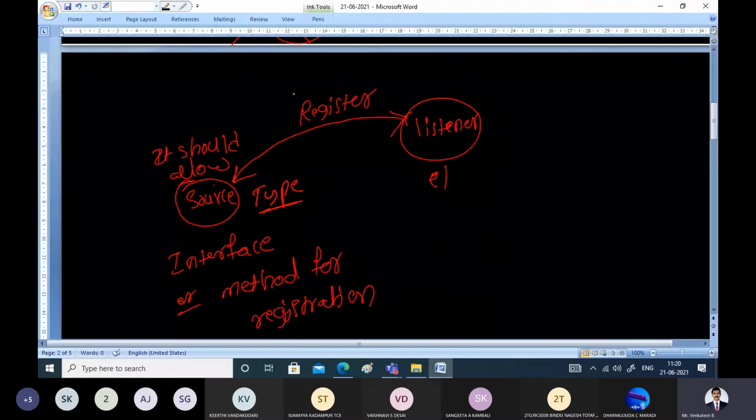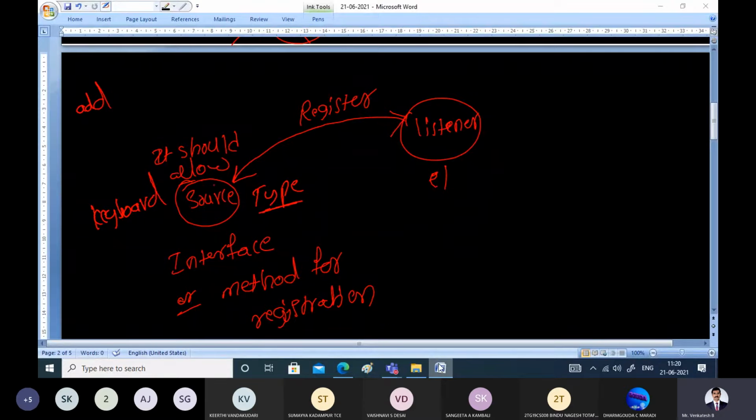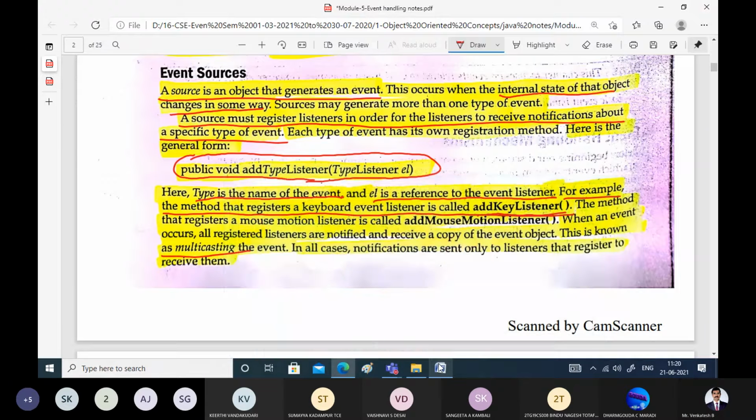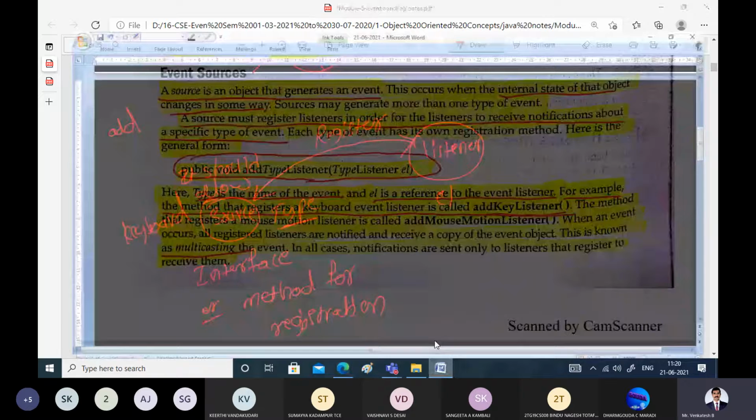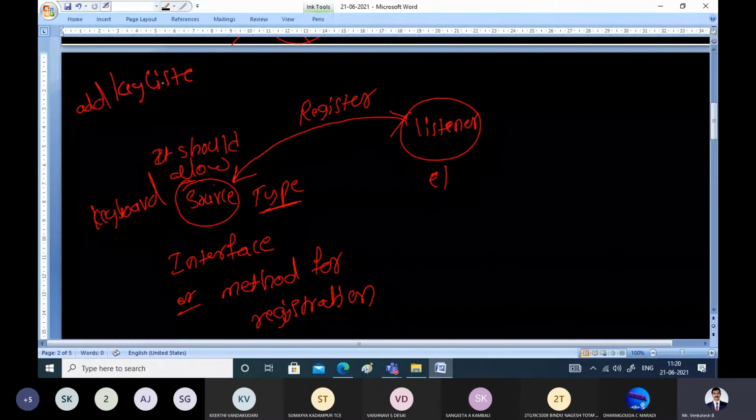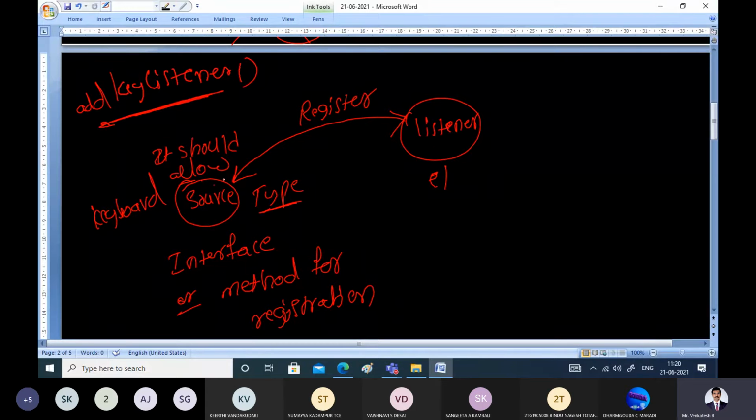If you consider this as the keyboard, what is the method it's going to provide? It's going to provide the add key listener method. This is the method with which the listener can register with the source. There are many such methods which will allow the listeners to register.